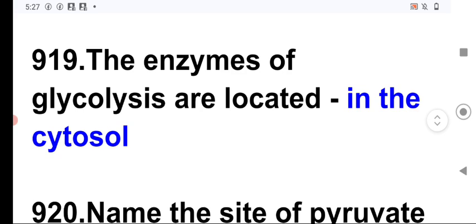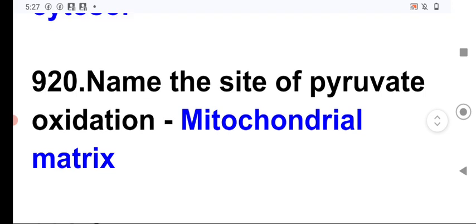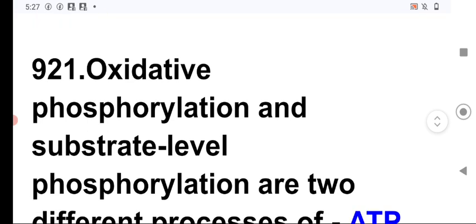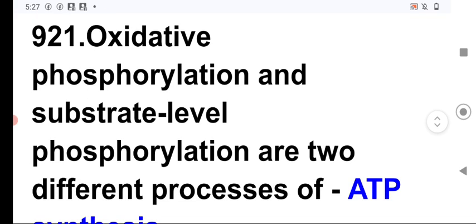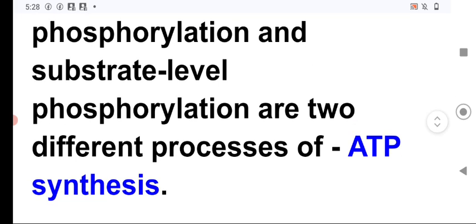Next question. The enzymes of glycolysis are located in the cytosol or cytoplasm. Next question. Name the site of the pyruvate oxidation. It is the mitochondrial matrix. Next question. Oxidative phosphorylation and substrate level phosphorylation are two different processes of ATP synthesis.